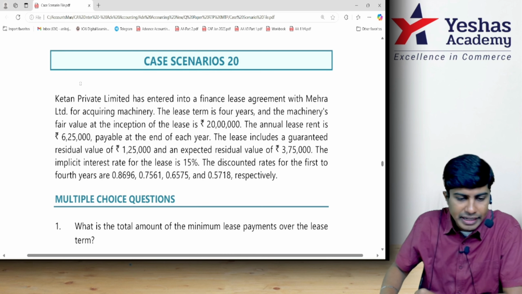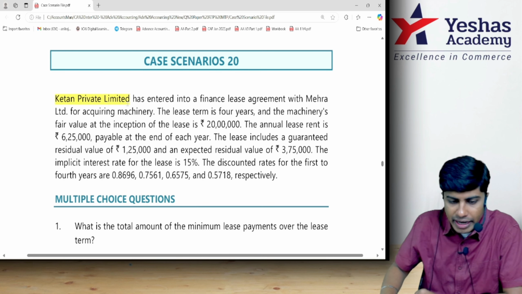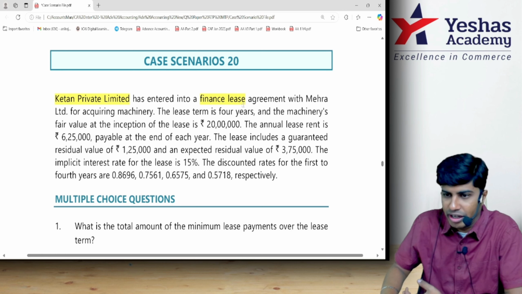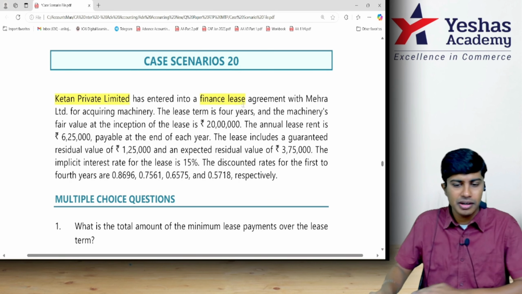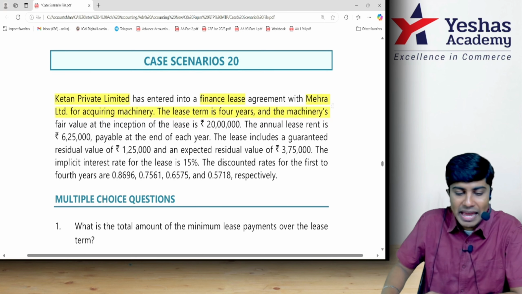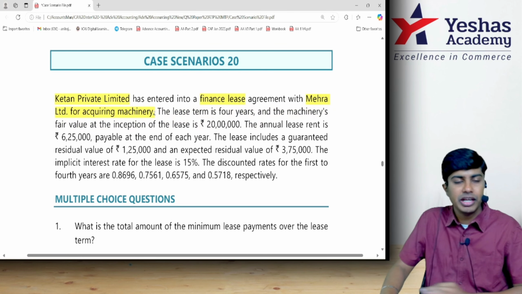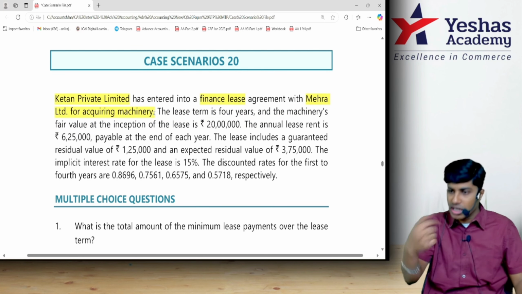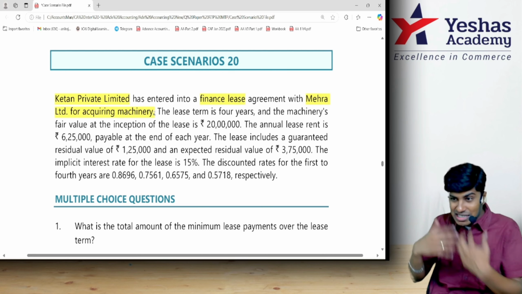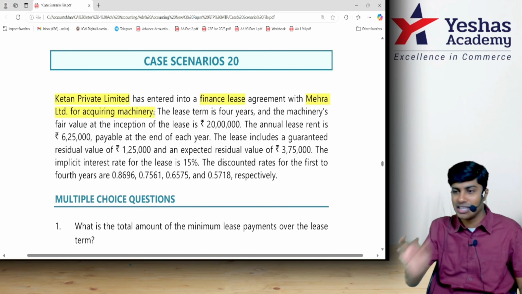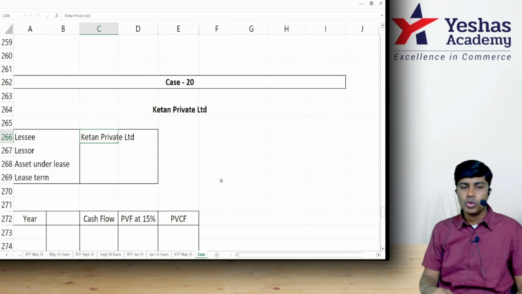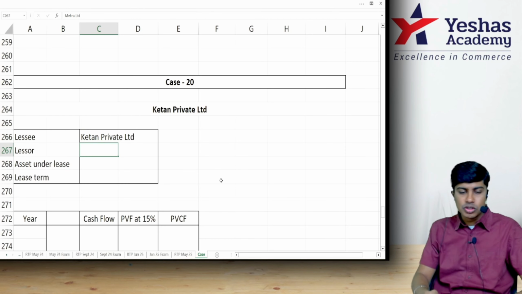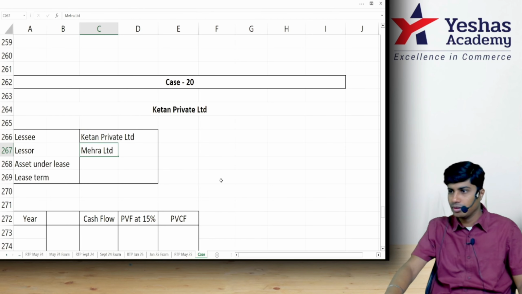Ketan Private Limited entered into a finance lease. So they don't want you to judge whether it is finance or operating. They only told it is a finance lease. Then with whom? Mehra Limited, for acquiring the machinery. So Ketan Limited is the person who's taking the machinery on lease. The one who's receiving will be the Lessee, Ketan. Who's giving it? Mehra. So Mehra will be the Lessor.